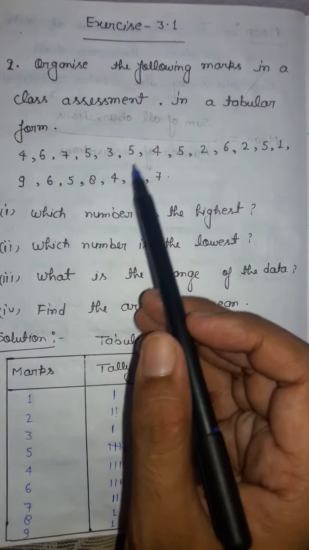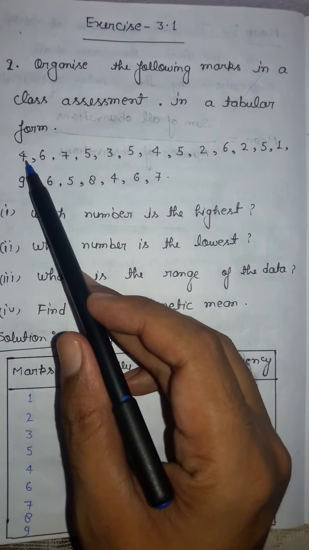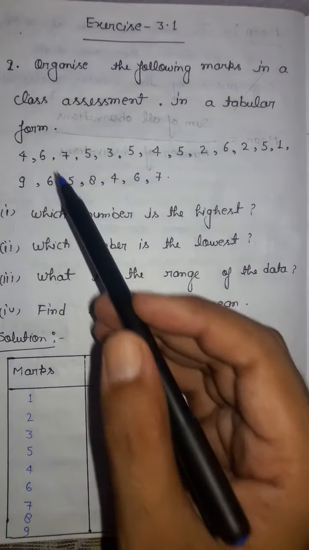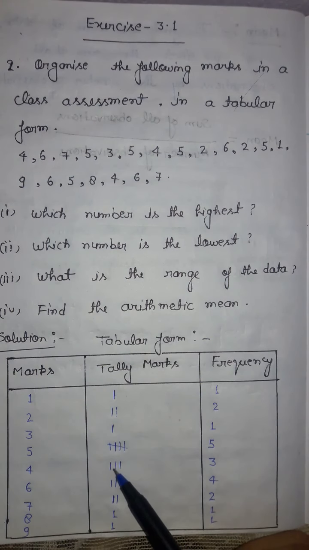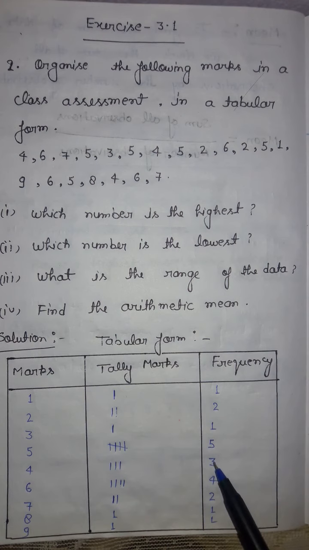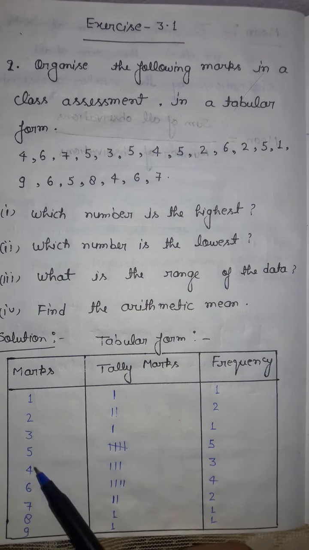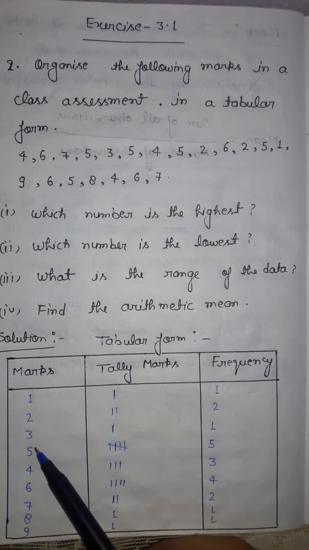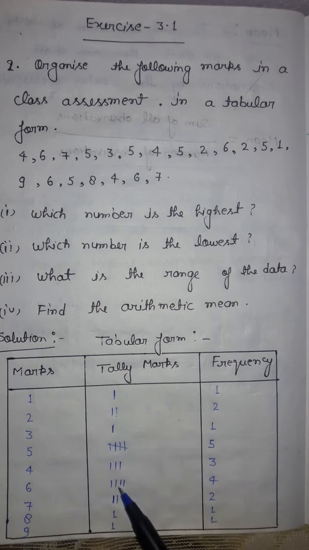You can check that 1, 2 and 3 are here for 4. So you will write that its frequency is 3, it means 3 vertical lines, and you will write it in the column of frequency. Similarly 6 comes, you can see that first we should write 4 and after that 5, but by mistake I have written first 5 and 4. You will improve it. And then 6 comes 4 times, you will mark the 4 and write that 4 also in the frequency table. Similarly for 7, 8 and 9.